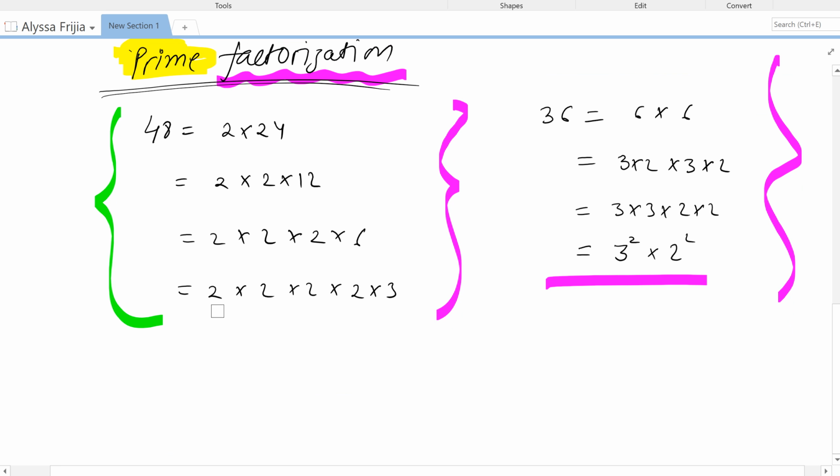These numbers we call factors, and those are the multiples. 48 is a multiple, 36 is a multiple, and these are the factors, right? Now we'll talk about the least common multiple, LCM, and the greatest common factor, GCF. Let's do that in the next video.